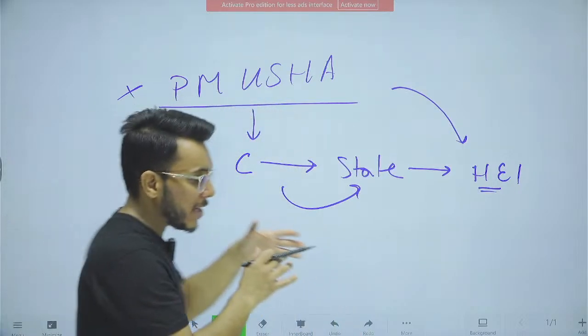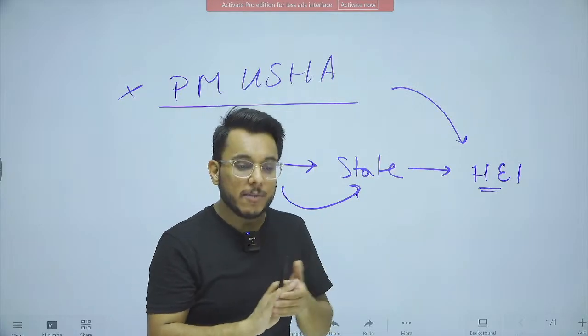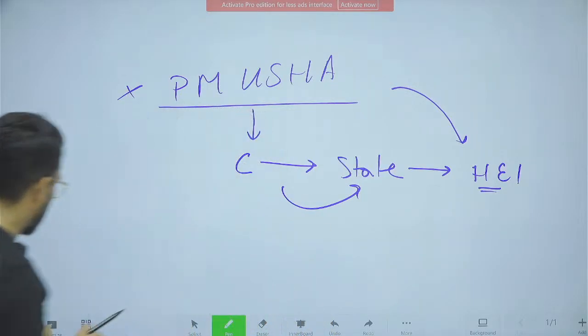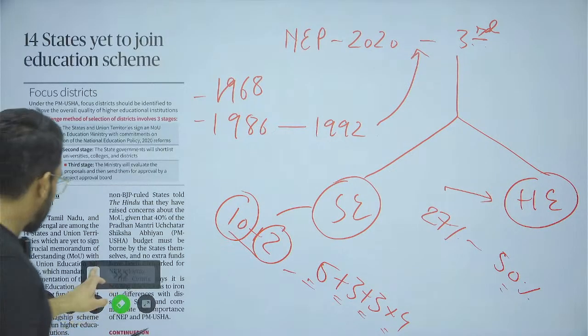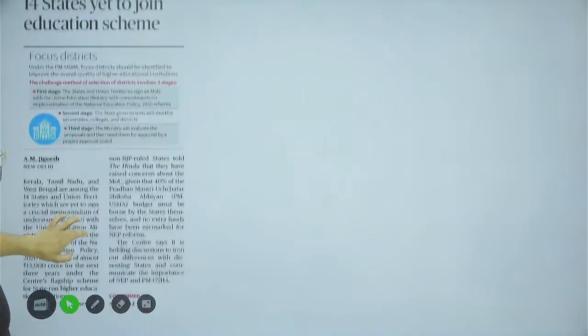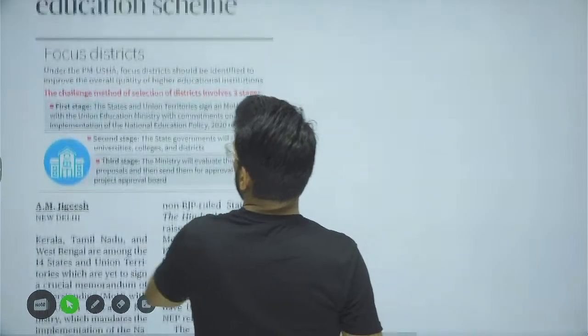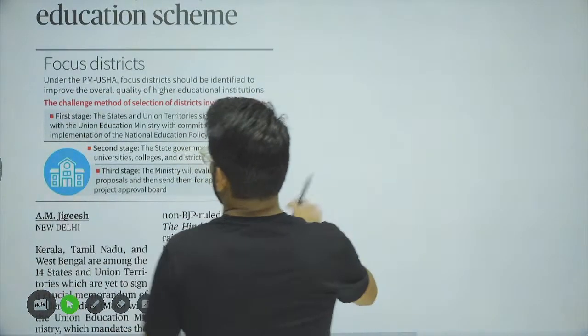Now, how much money will be given? The exact number is not needed, but where the money will be used, that is important. We will take that particular thing. So basically guys, understand this thing. Now under this particular development, what will happen?